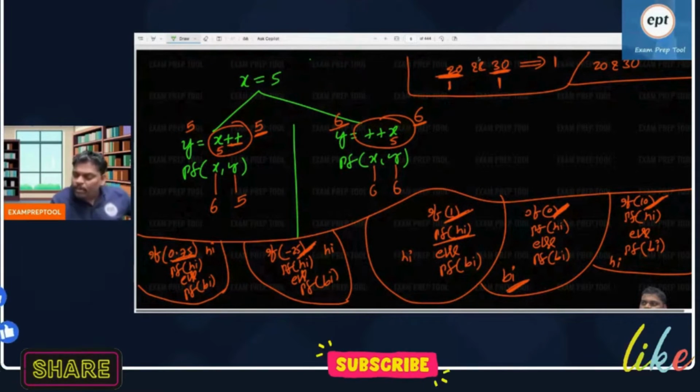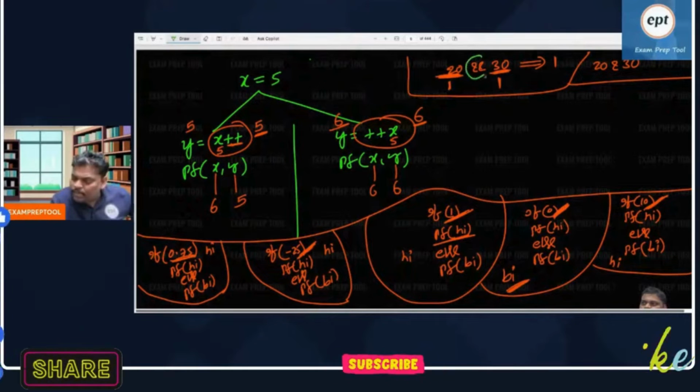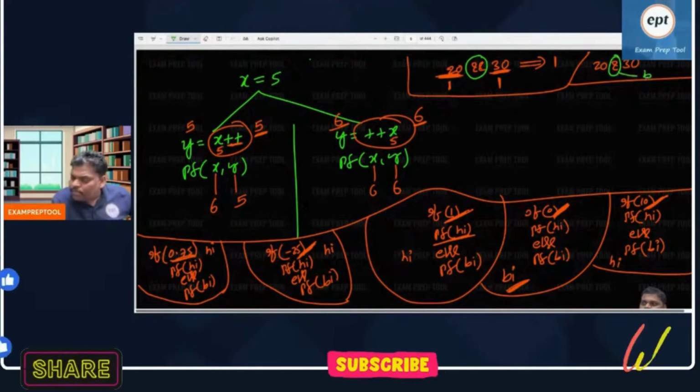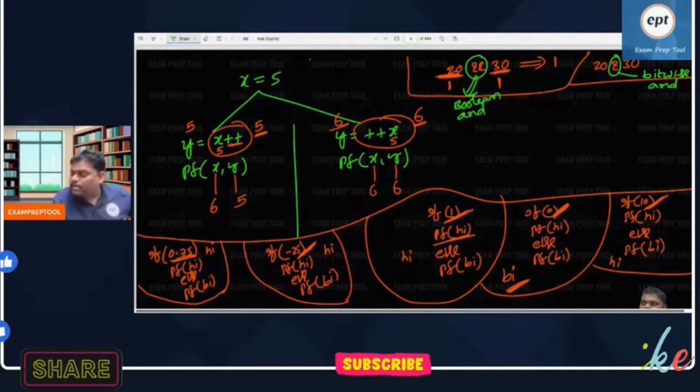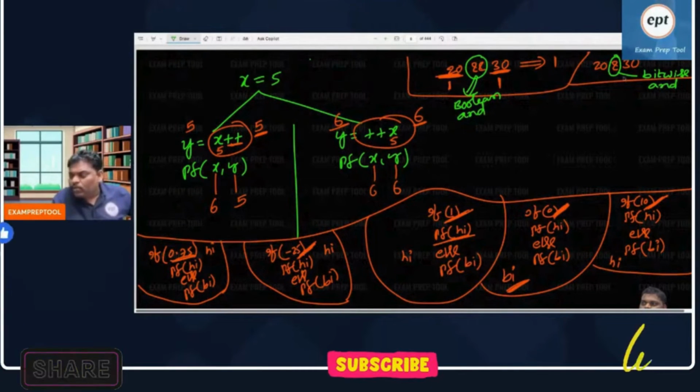But remember everyone, it is not a double and, it is a single and. This is called bitwise AND. The double one is called relational AND or Boolean AND operator. This is a bitwise AND operator. Some people are asking, sir, what is the difference? How can you say 20 and 30? It's a bitwise AND operator. What does it mean? I'm going to explain.